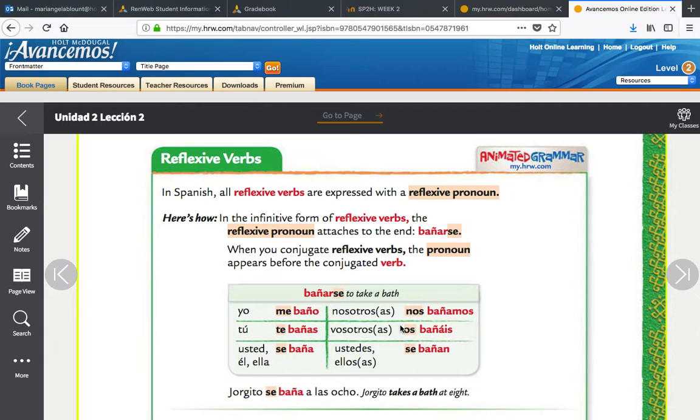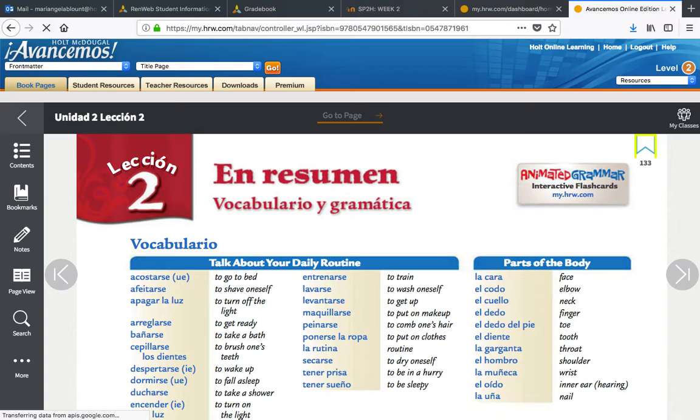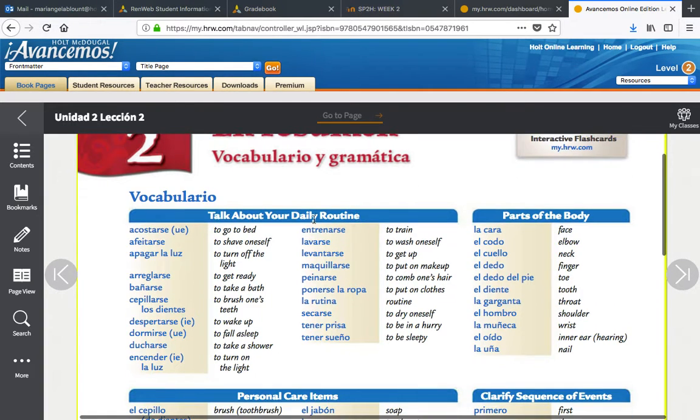Ok, hoy vamos a aprender acerca de la unidad 2, lección 2, acerca de los verbos reflexivos, reflexive verbs. Okay, so by now you should know the vocabulary that is in my Moodle for this lesson, which is all the reflexive verbs, all the verbs that end in se, like all this one right here and all this one right here, like acostarse, afeitarse, arreglarse, bañarse, cepillarse, ducharse, plus all these.